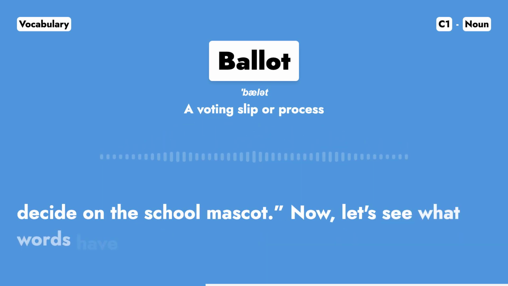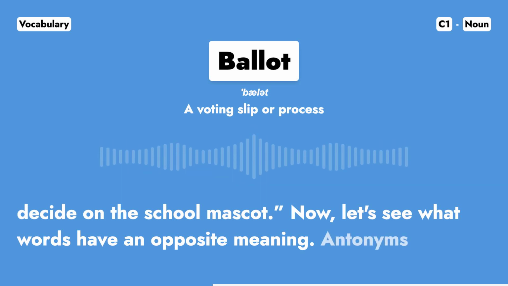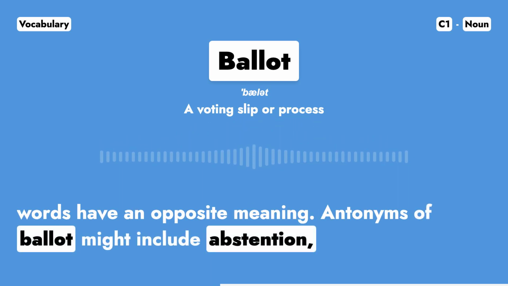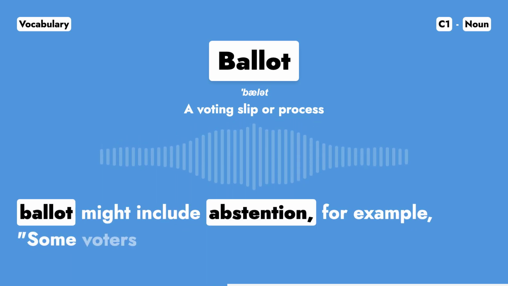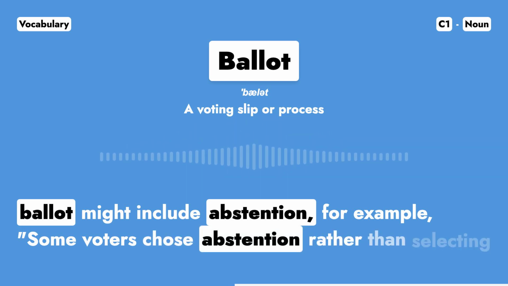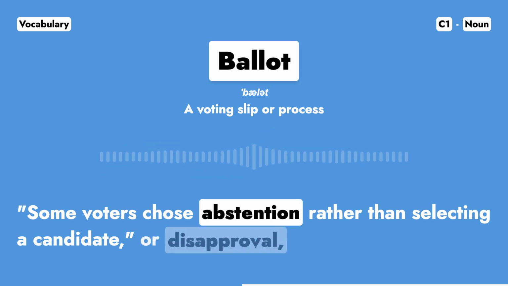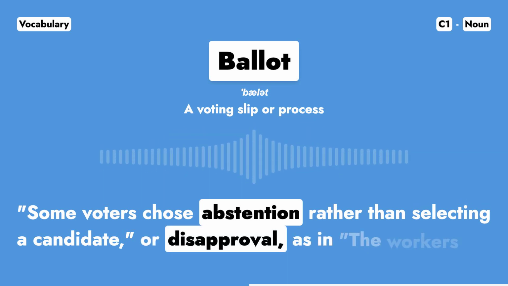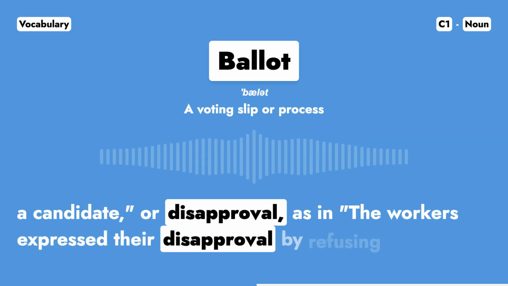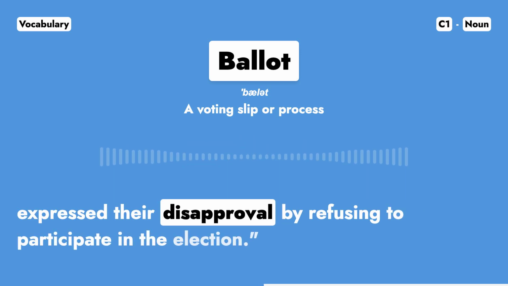Now, let's see what words have an opposite meaning. Antonyms of ballot might include abstention. For example, some voters chose abstention rather than selecting a candidate, or disapproval, as in, the workers expressed their disapproval by refusing to participate in the election.